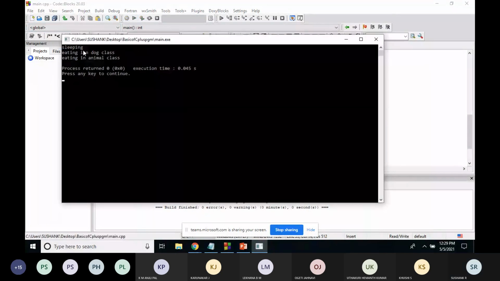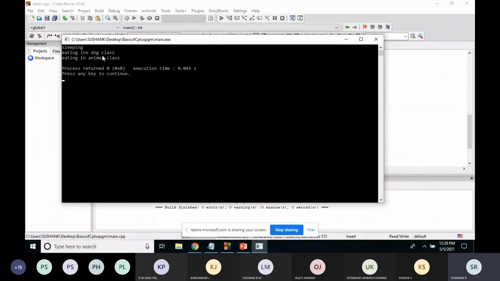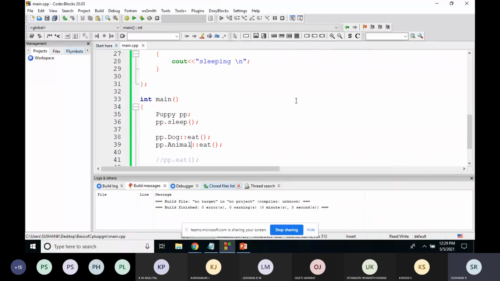See, the function eat which was there in the dog class, the function eat which was there in the animal class. You just need to specify, that's all. Eat function of dog class, eat function of animal class. If you write these two statements, you can execute the eat function of both the classes. Is it clear? Understood? Yes, sir.